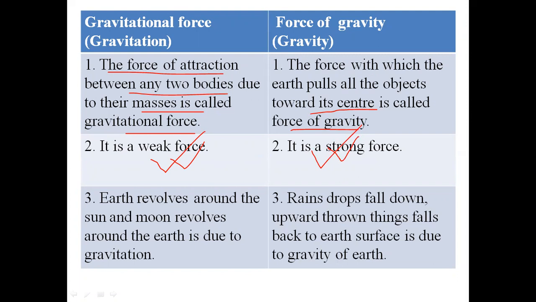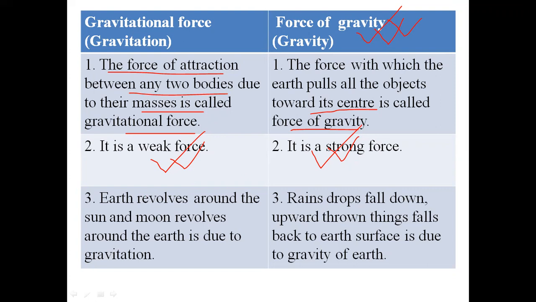Why? The gravitational constant value is 6.67 × 10^-11 N m²/kg², whereas the force of gravity in the case of the earth is on average 9.8 m/s².